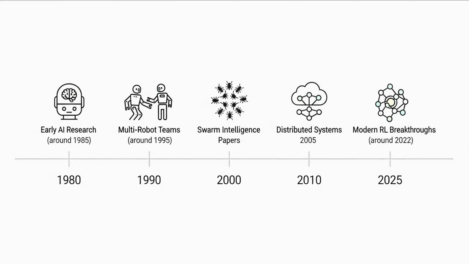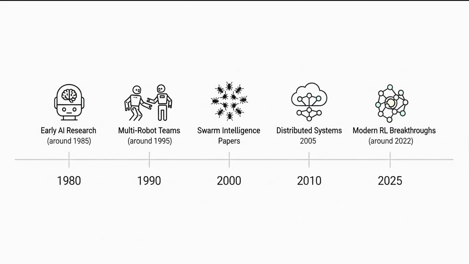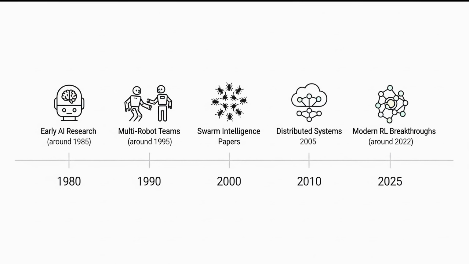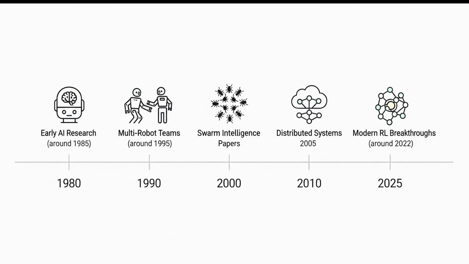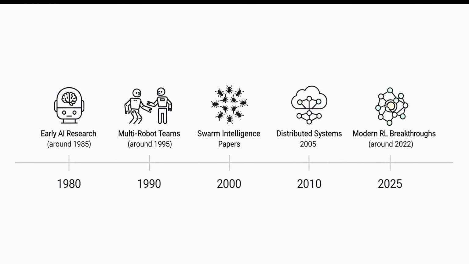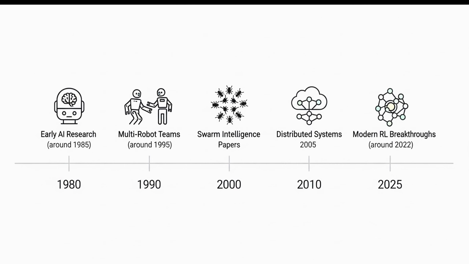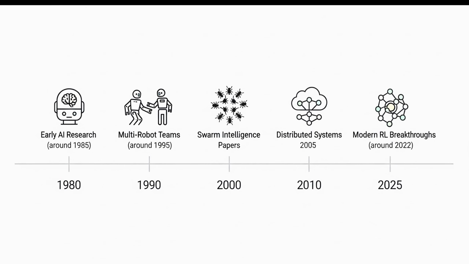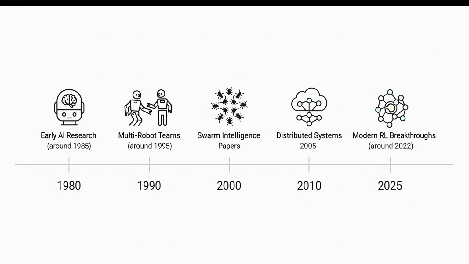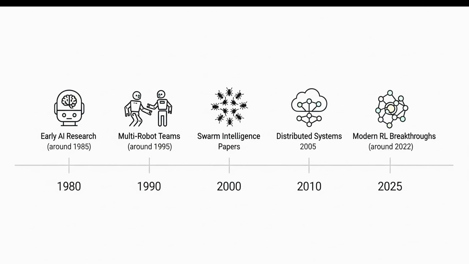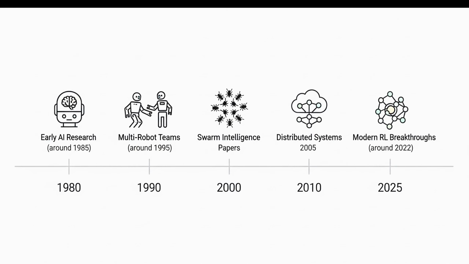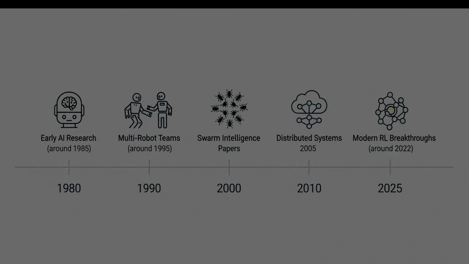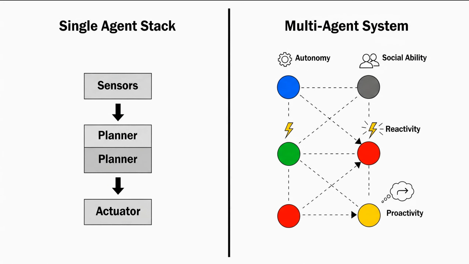A quick history tour. MAS traces back to early AI research, distributed systems, and agent-based modeling in the 1980s and 90s. Over time, it absorbed ideas from multi-robot teams, swarm intelligence, and distributed constraint optimization. Recent advances in compute, reinforcement learning, and cloud-native orchestration have supercharged MAS research and practical use, which is why we're seeing a renaissance today.